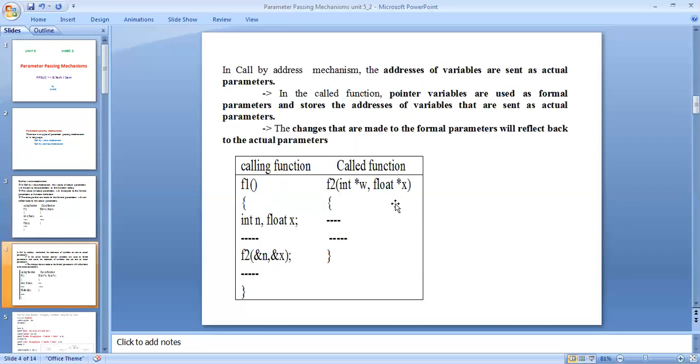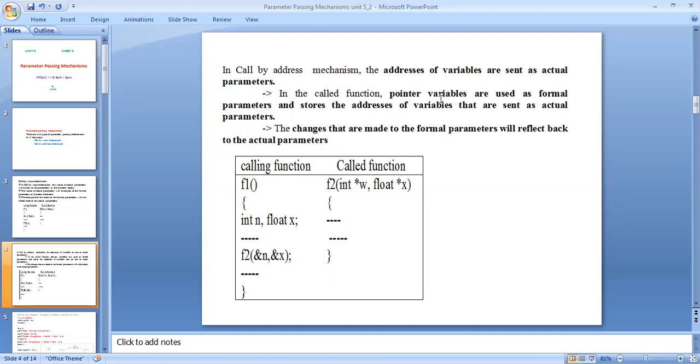In the call by address mechanism, the addresses of variables are sent as actual parameters. In the called function, pointer variables are used as formal parameters and store the addresses of the variables that are sent as actual parameters.